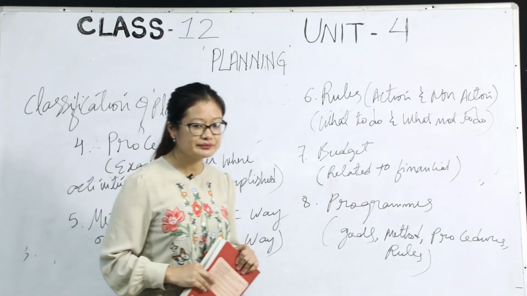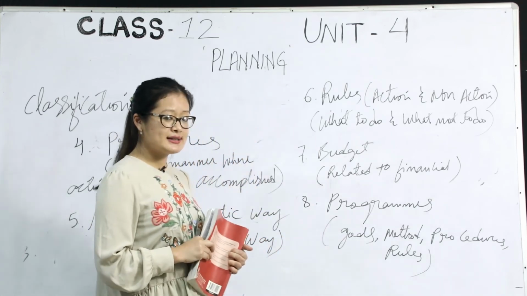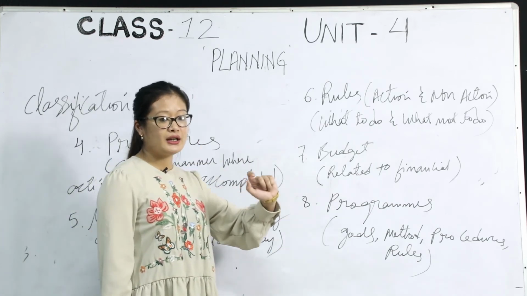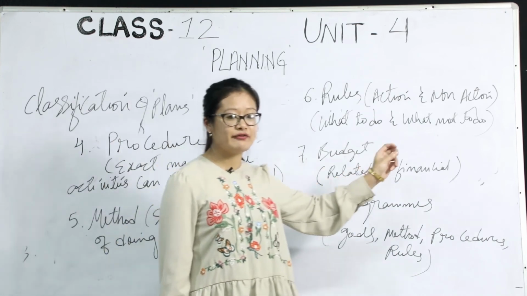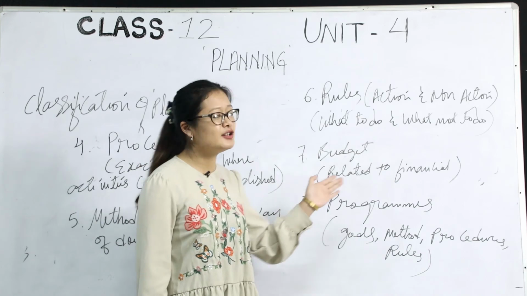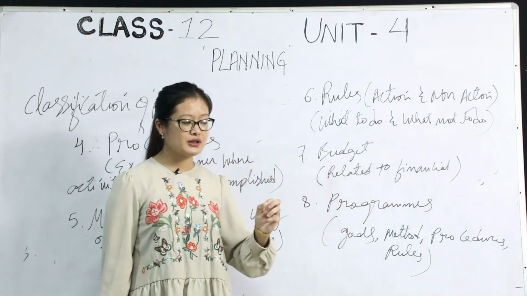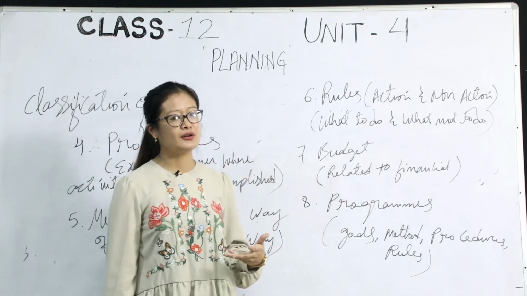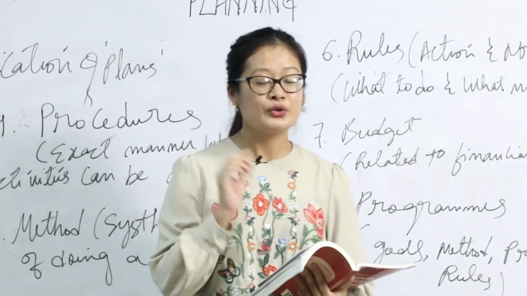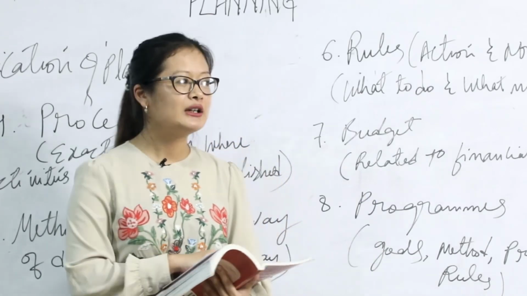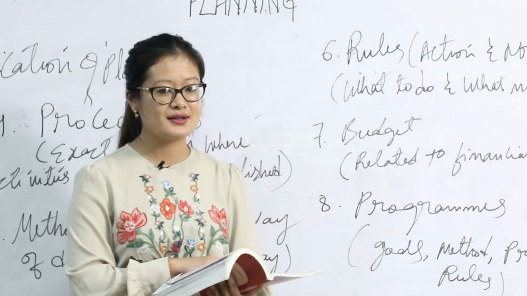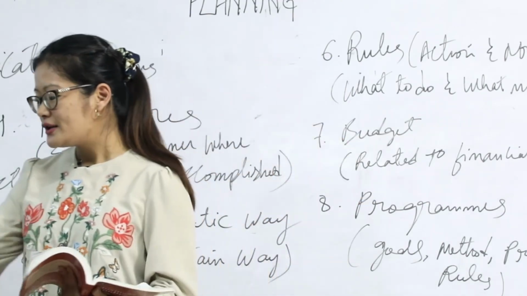You got it? Number 7 is budget. When we talk about budget, it is related to financial terms. Budget is about how much money is left after attending certain programs or events and so on. It is all about knowing the expenses and expenditure of an organization.